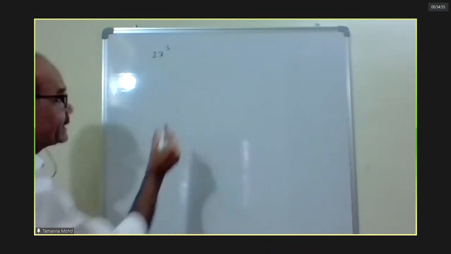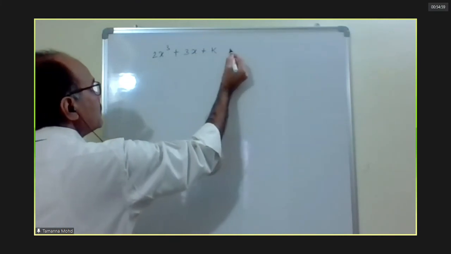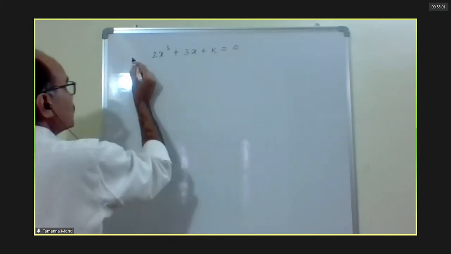2x cube plus 3x plus k. Write down the question.